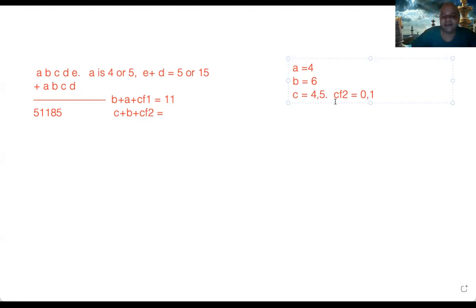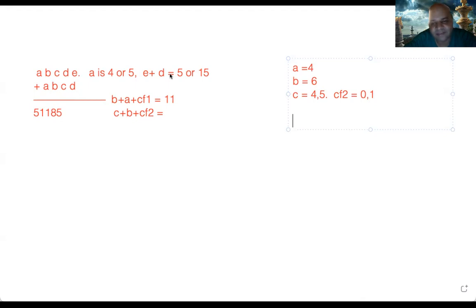Now there is one more logic. Let us look at this number. So E plus D is equal to 5 or 15. Now let us start putting this in. E plus D is equal to 5 or 15, and what is D plus C? That is coming to 8 or 18 plus carry forward, some CF3. So if E plus D is 5, then carry forward 3 is 0. If E plus D is 15, then carry forward is 1.